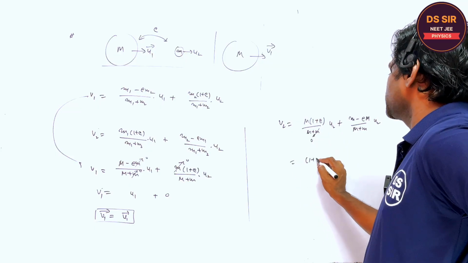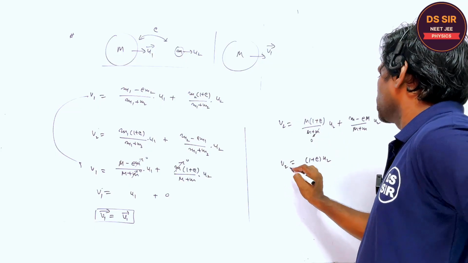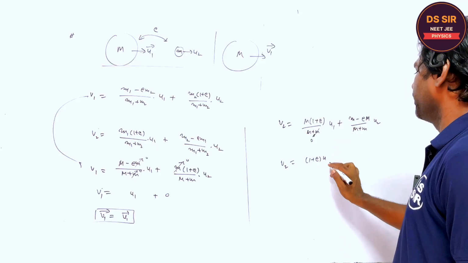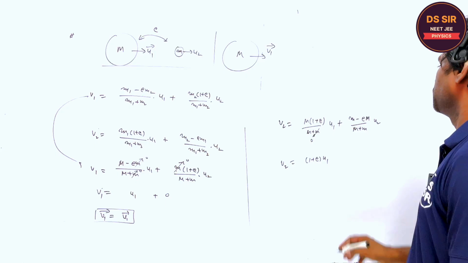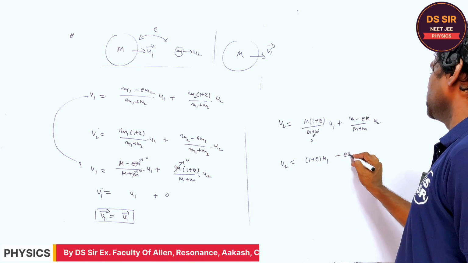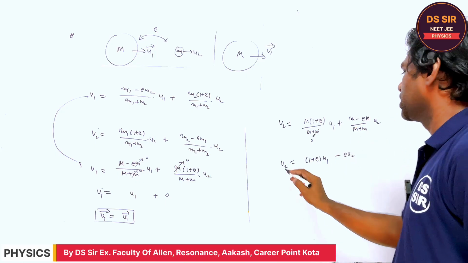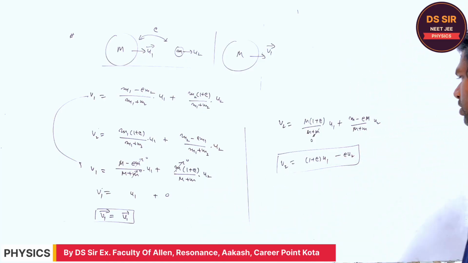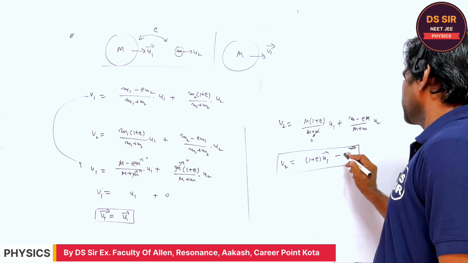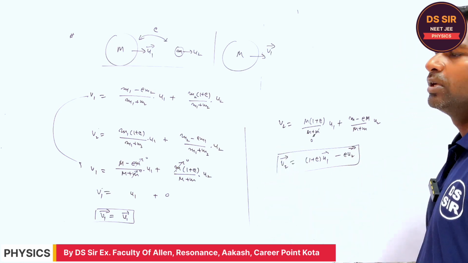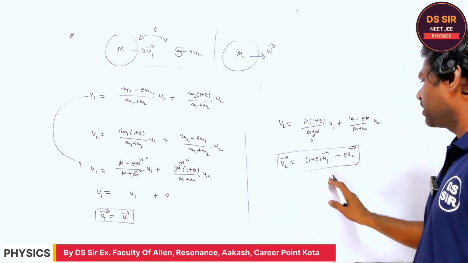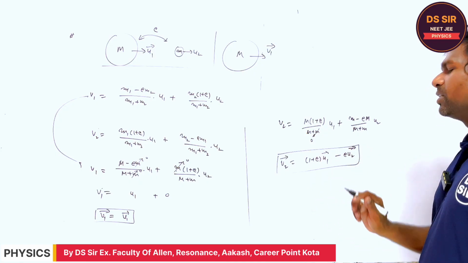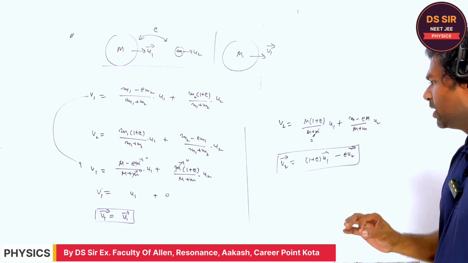So this is (1 plus e) into u1, right? And I will ignore this, and this is minus e into u2. This is the thing. So you have to remember this way. Are you getting or not? This is the u1 vector, this is the u2 vector and the v2 vector. So if inelastic collision is there and coefficient of restitution is given, so in terms of e, you can do in this way. Is it clear or not, you tell?